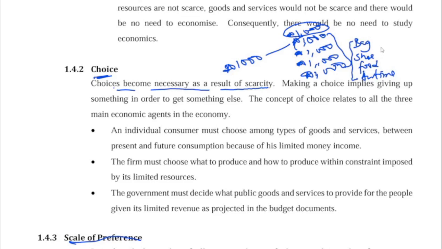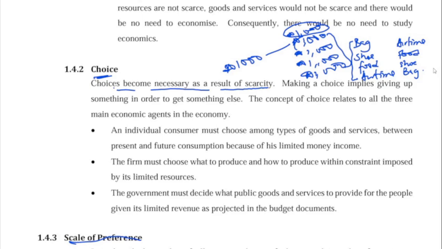So let's say I'm stranded and I need to make a call. The first thing that is important to me is airtime, then followed by food because I'm hungry, then shoe because I can't walk barefooted, and lastly bag. This is for me. You understand what I'm trying to say?